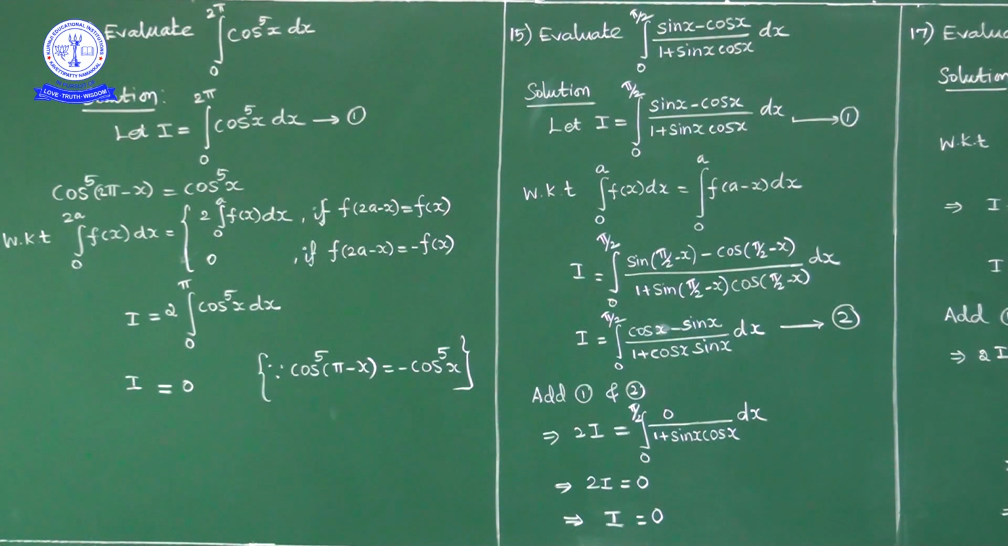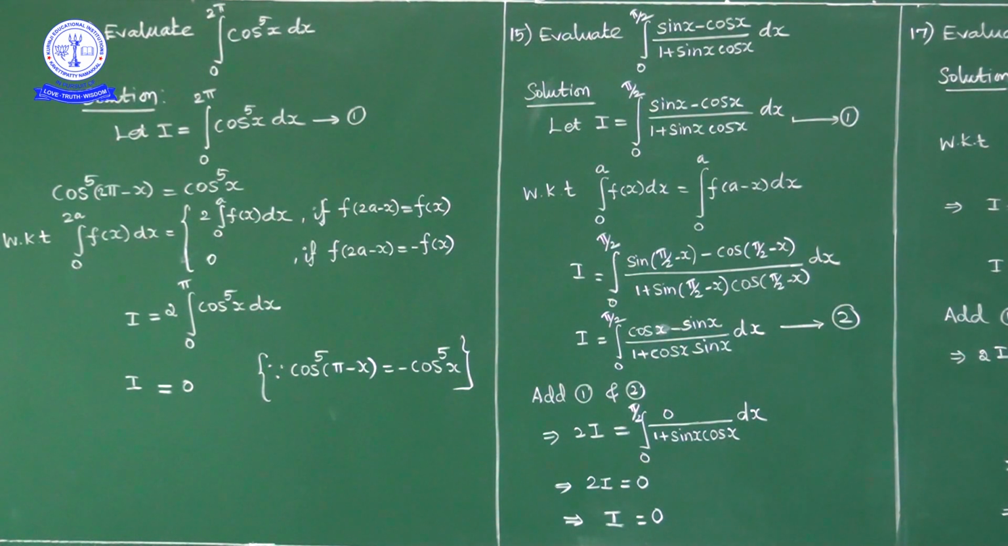Okay, cos of 2 pi minus theta is cos theta, so cos of 2 pi minus x whole power 5 is cos power 5x. Now in this case what we have? F of 2a minus x is equal to f of x. So instead of calculating from 0 to 2 pi, we can calculate this integral from 0 to pi, multiply with 2. So I is equal to 2 times integral 0 to pi cos power 5x dx.